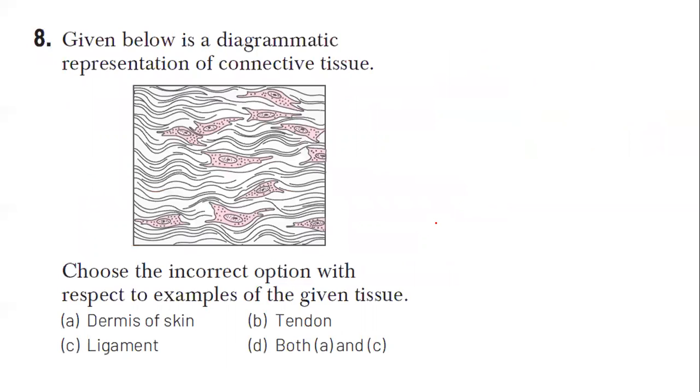Question number 8. This is an exact diagram from your NCERT. Given below is a diagrammatic representation of a connective tissue. Choose the incorrect option with respect to the examples of the given tissue. That is, this is a particular kind of tissue, and you have to identify its location. Where all is it seen? You have to identify in which areas you can see this particular connective tissue. In the dermis of the skin, you won't find this particular connective tissue.